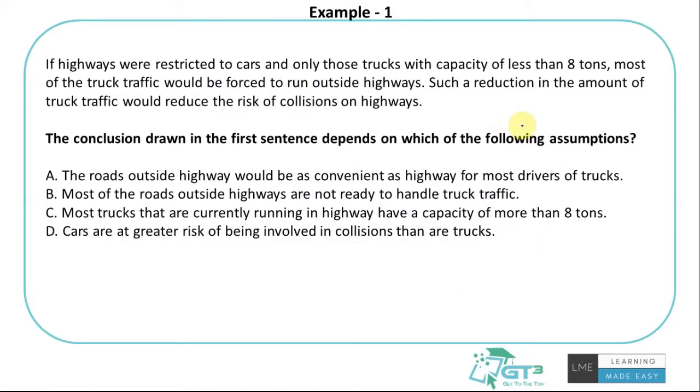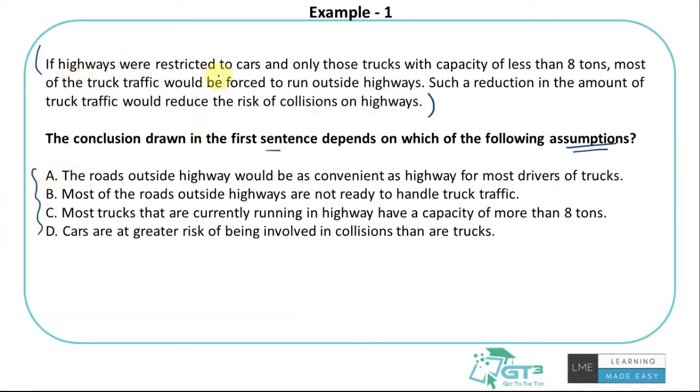Let's take an example. The question on assumptions would look like this. The conclusion drawn in the first sentence depends on which of the following assumptions. So whatever the author has concluded in this paragraph, what is the valid assumption that's used according to the passage, out of these four options.